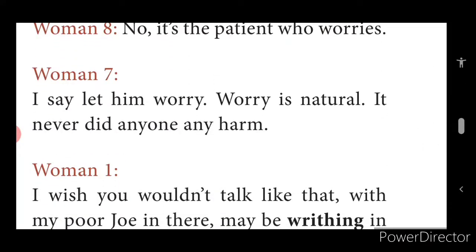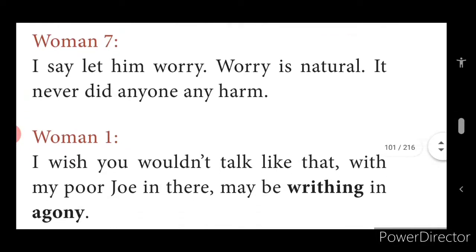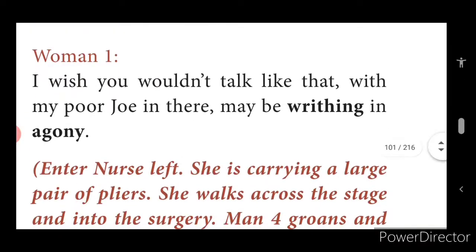Woman 7: I say, let him worry. Worry is natural. It never did anyone any harm. Woman 7 says what is worry and how one should tolerate it. Woman 1: I wish you wouldn't talk like that about my poor Joe. He may be writhing in agony. Now this woman 1 is irritated. She says, you should not say like this. Whatever the pain is, it is being tolerated by my poor Joe.